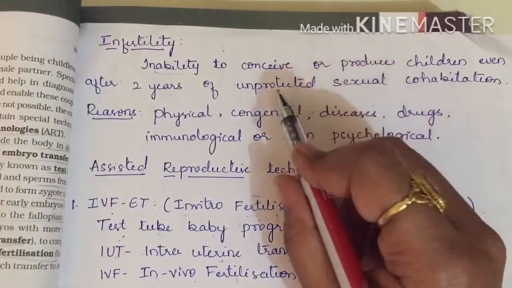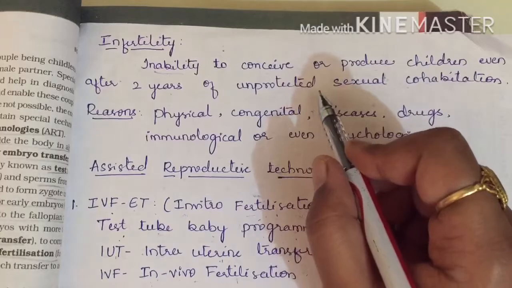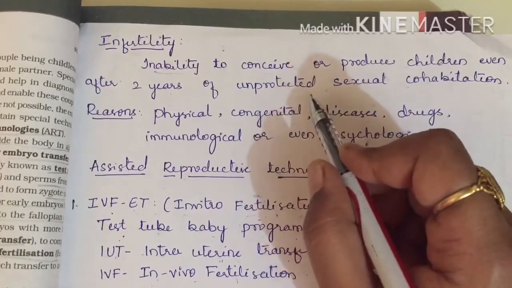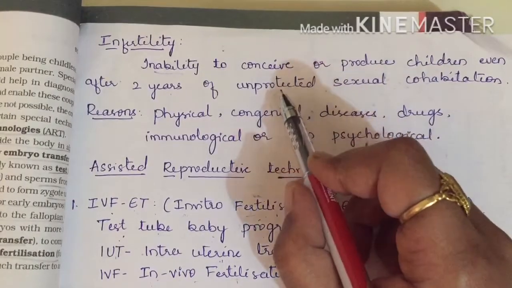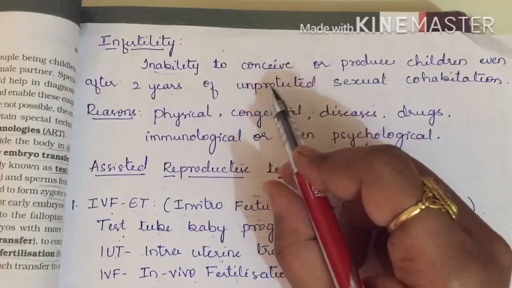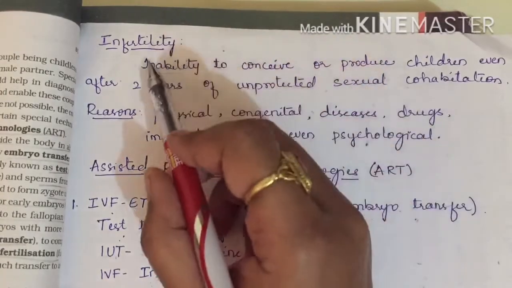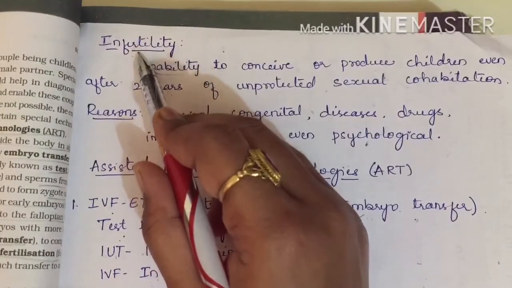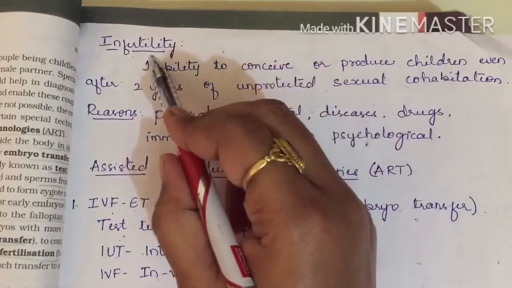Unprotected sexual cohabitation means without using contraceptives, any kind of contraceptives, might be condoms, barriers, IUDs, or natural methods. Without using any of these, if a couple is unable to produce children, then we call that individual infertile. This is the definition for infertility.